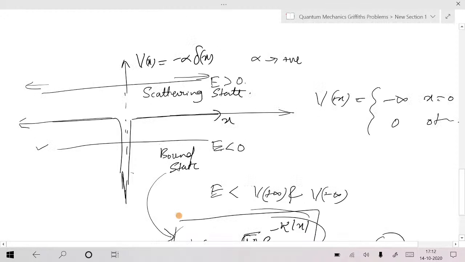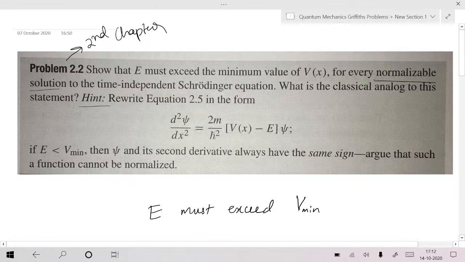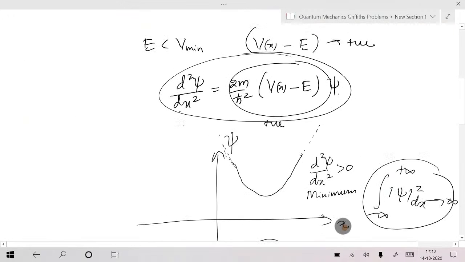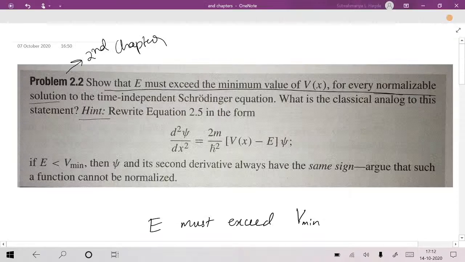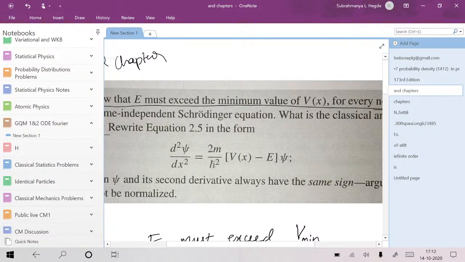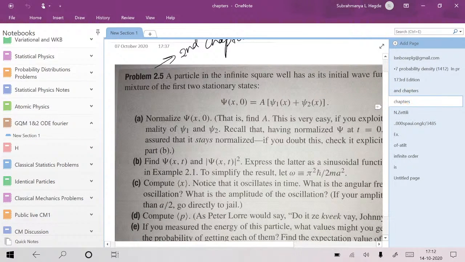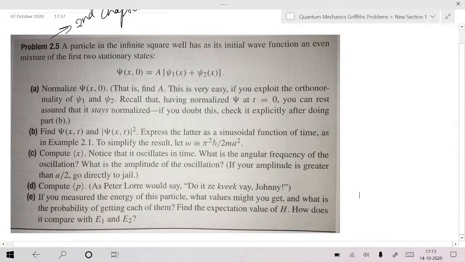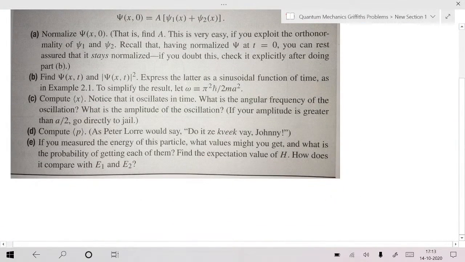Let me go to some other question. Any doubts regarding this one? That's why energy must exceed the minimum value of the potential. That's the main thing that you should remember. If there are no questions, I'll just move on to some other problem.